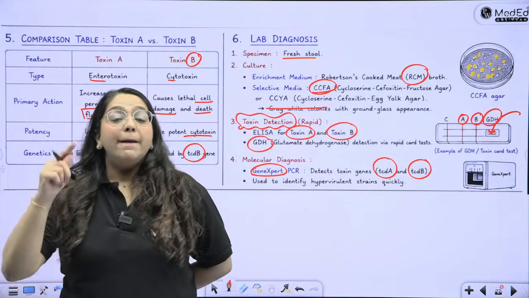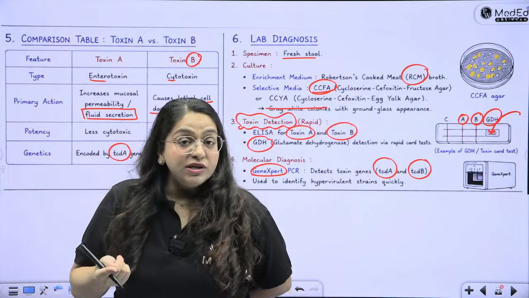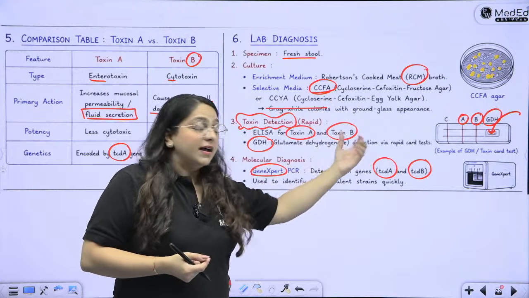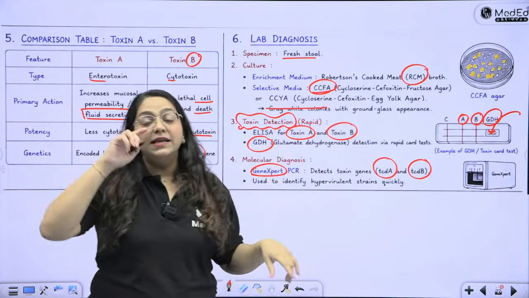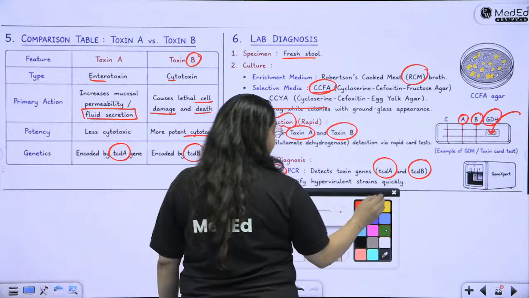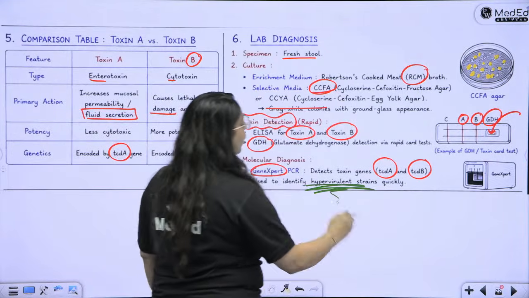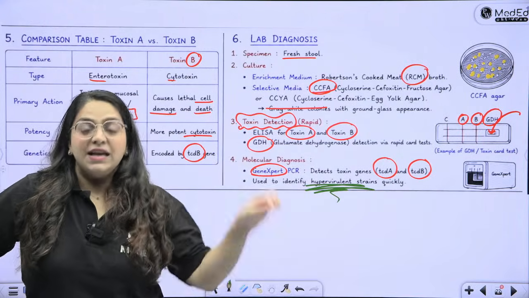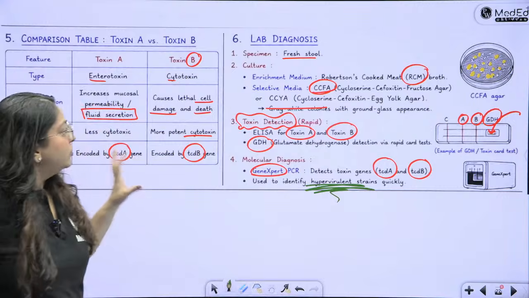And what is the major advantage of doing GeneXpert? We have these simple, cheap, easy to do rapid tests. Then why do we want to do GeneXpert? Because GeneXpert tells me whether this strain is a hypervirulent strain or not, right? GeneXpert helps me detect hypervirulent strains. That is the important thing about GeneXpert.